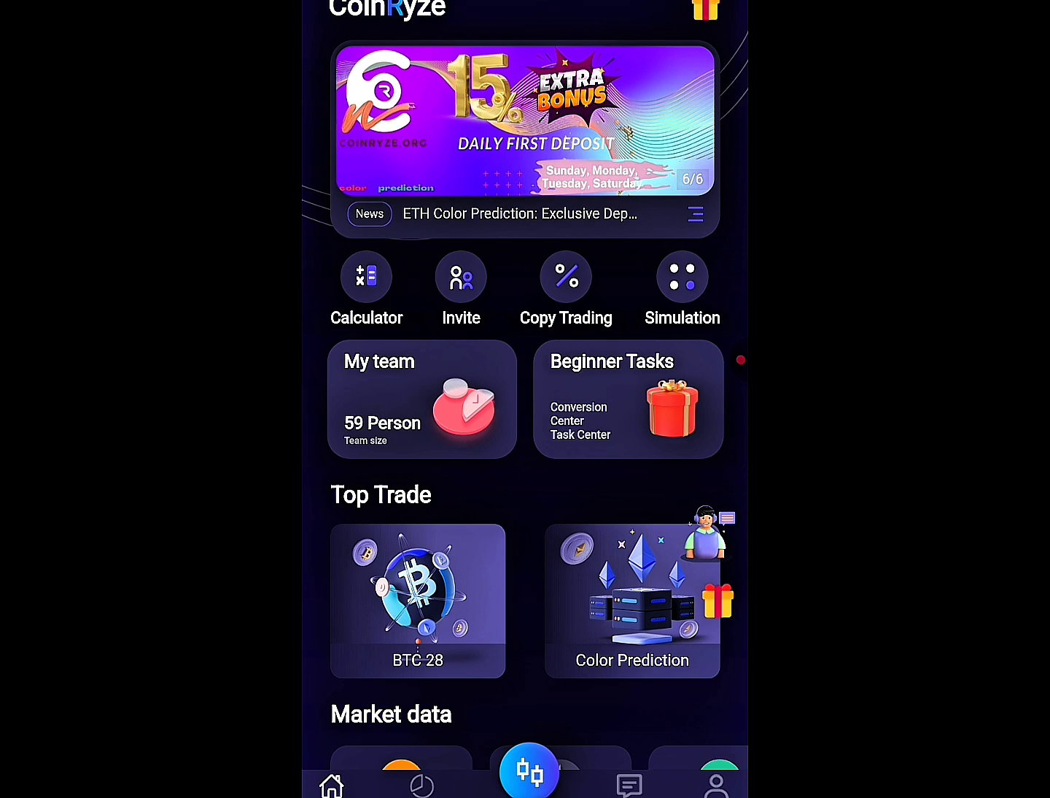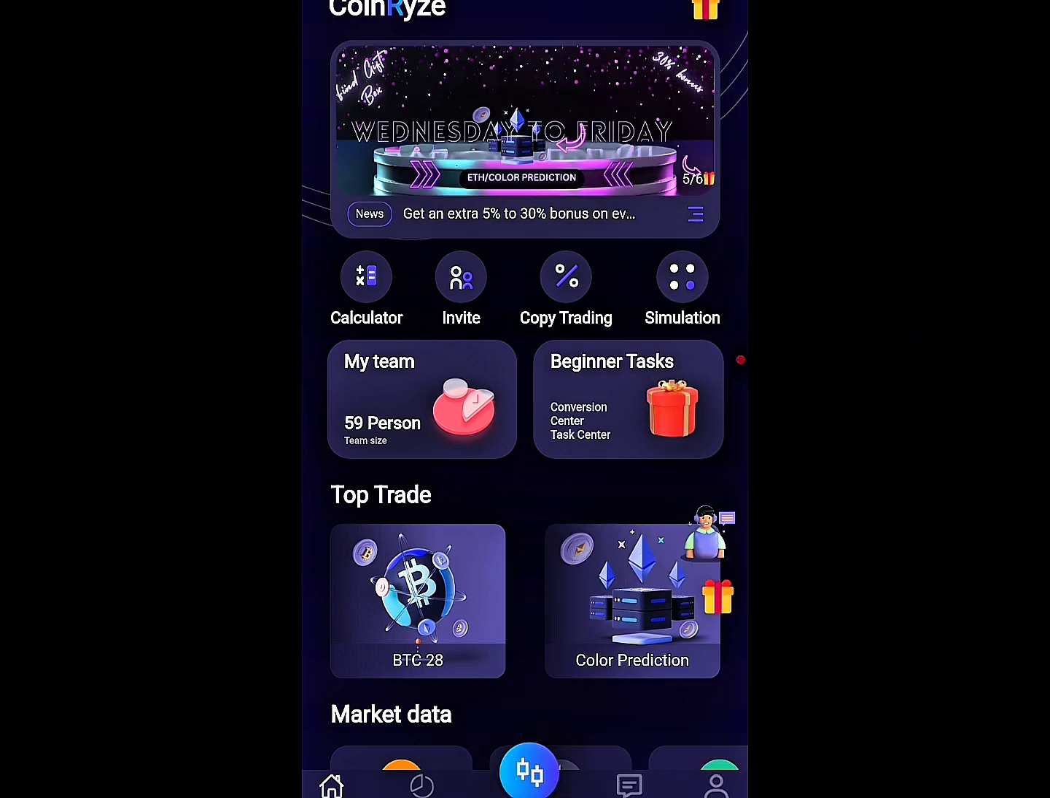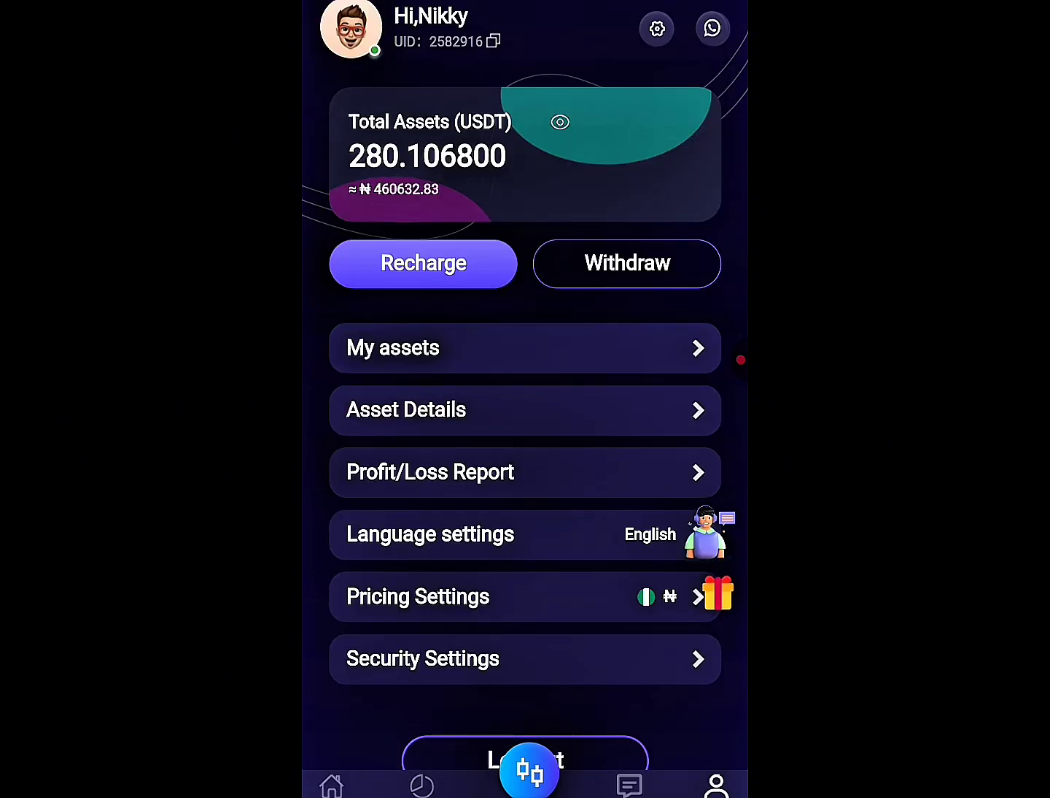So once it brings you here, you will click on this asset here, asset at the right hand side. Then you click recharge. You understand? So I'm showing you how you can deposit and start earning on this platform. I will show you. You can see my money there.